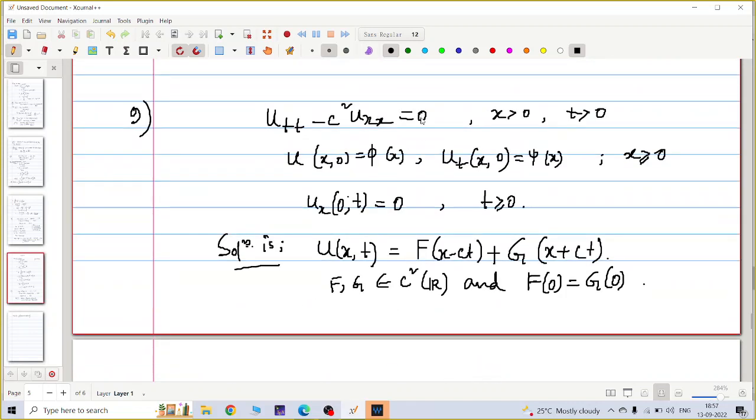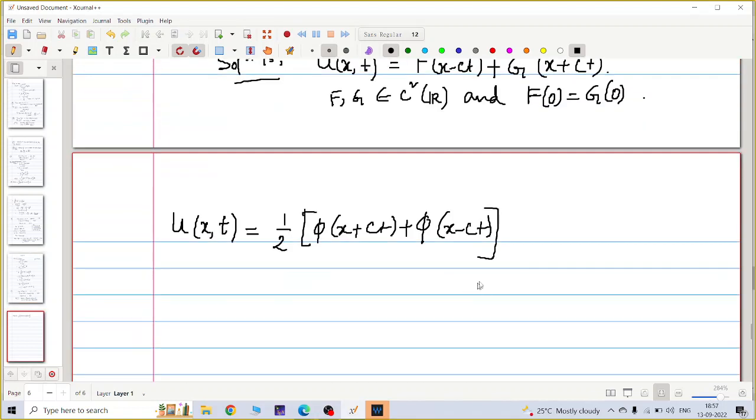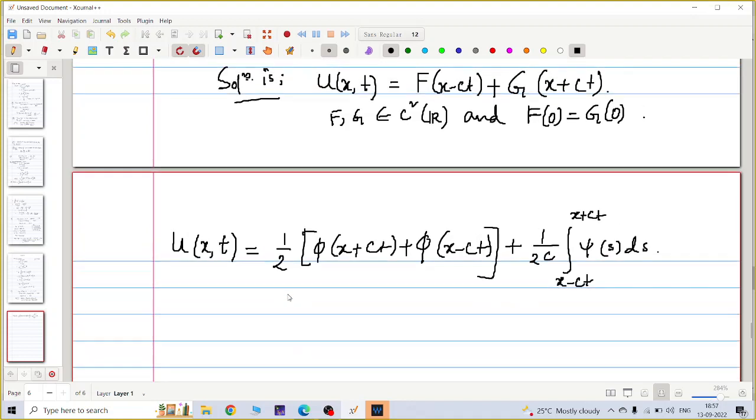Here it is homogeneous because the right hand side is 0: u_tt minus c squared u_xx is 0. Is it okay? This is the solution. Now they are saying the solution is capital F of x minus ct plus capital G of x plus ct. Now you have to find capital F and capital G from here.